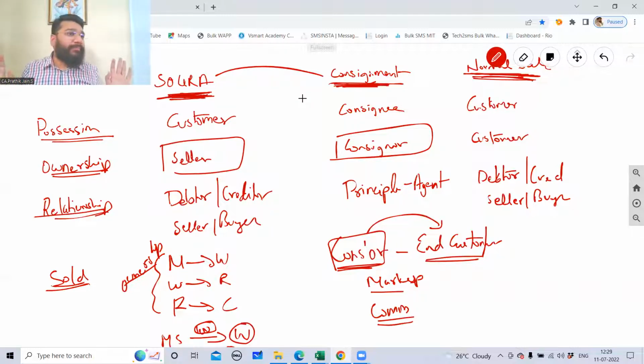Any doubts here? Are you getting a feel? So normal sale is something which you have studied in your entire 11th and 12th standard. Now we are going to the next level of business, where we studied the consignment nature of business. And today we are going to understand the concept of goods sent on approval or return basis.